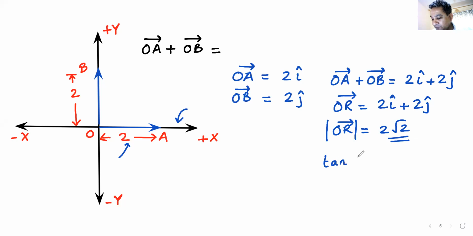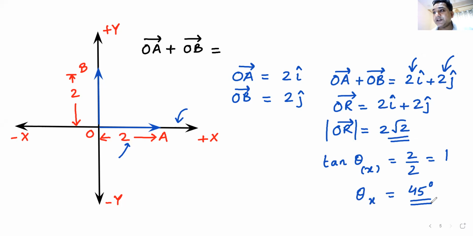What is the angle it makes with the x-axis? Tan theta with the x-axis. So you divide y by x, 2 by 2 becomes 1. So your theta with the x-axis becomes 45 degrees. Now you look at the quadrant. X is positive, Y is positive. So in which quadrant it lies?